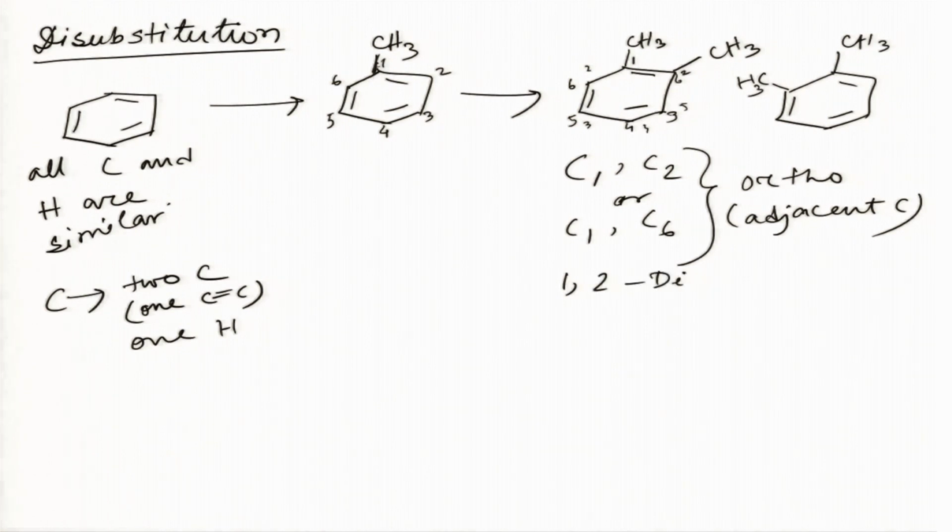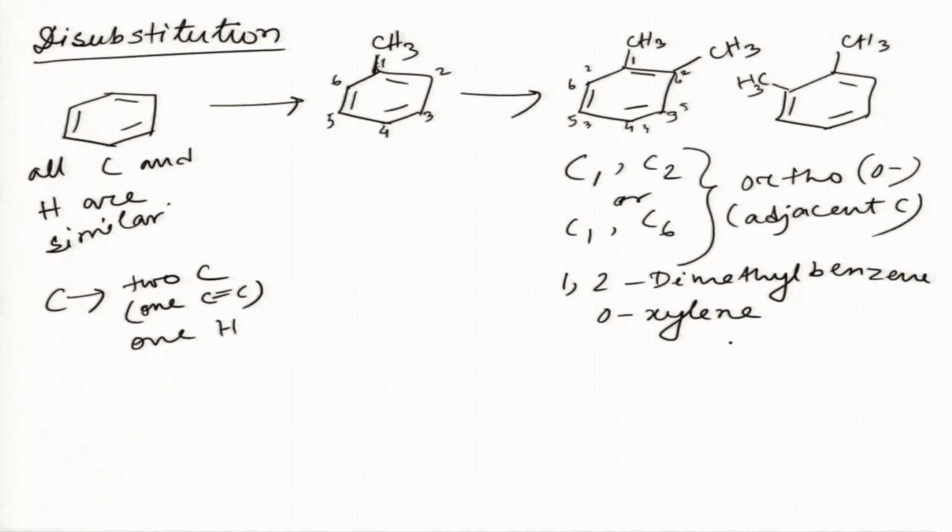So, 1, 2 dimethyl benzene or orthoxylene. Okay. Ortho is written with an italics O and hyphen. Okay. So, xylene means 2 methyl groups on the benzene ring, that is called xylene. So, this is orthoxylene. Another case can be